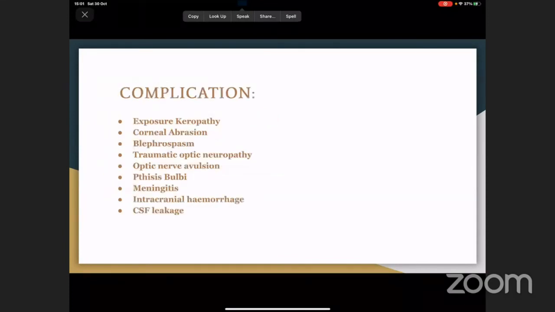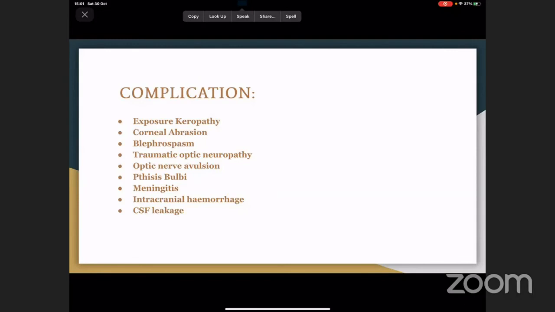The clinical features can vary from exposure keratopathy and corneal abrasion, blepharospasm, traumatic optic neuropathy, and optic nerve avulsion leading to complete visual loss, and phthisis bulbi. Extracranial complications like meningitis, intracranial hemorrhages, and CSF leak have also been reported. Brain and orbital CT scans are required to exclude fractures, intracranial bleeding, and optic chiasmal injury.